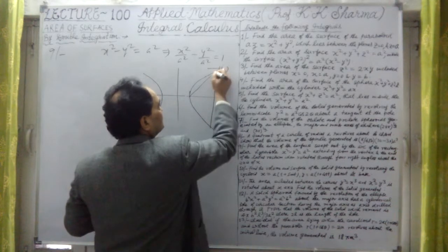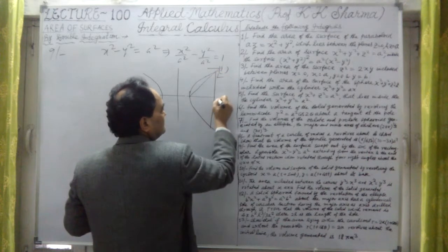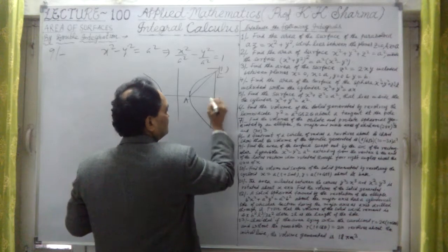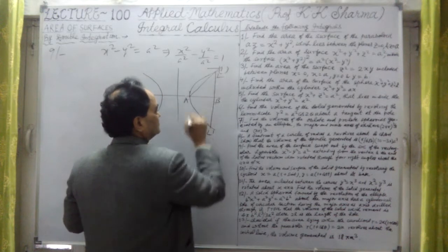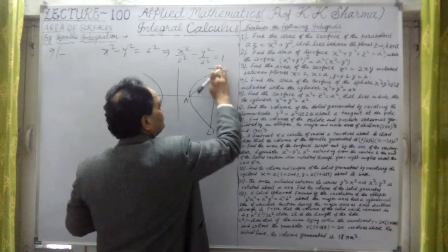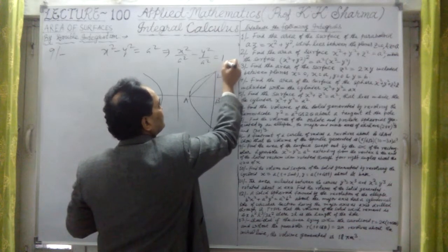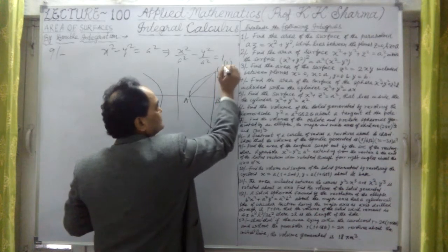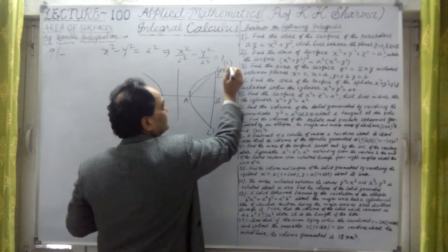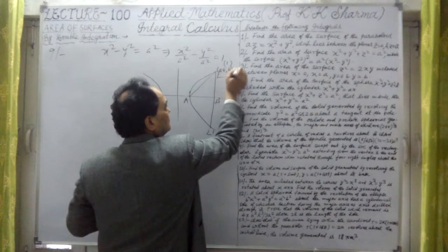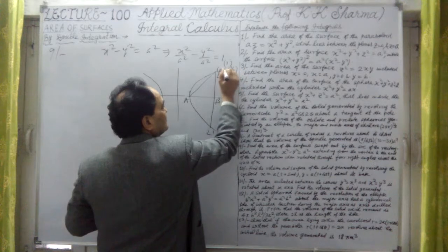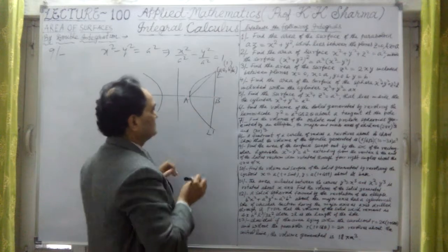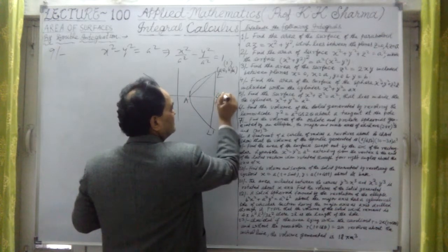Let me take this as the latus rectum L, this is the point A, this is point B here, and this is L dash, the latus rectum. We know that the point L on the latus rectum is (AE, b square upon a).